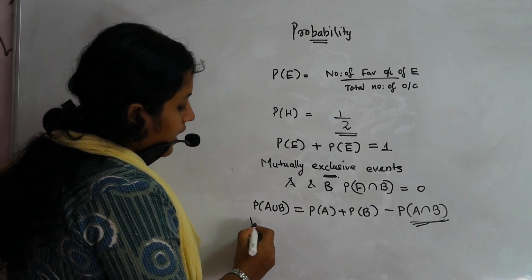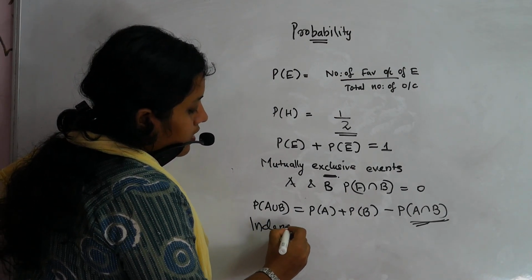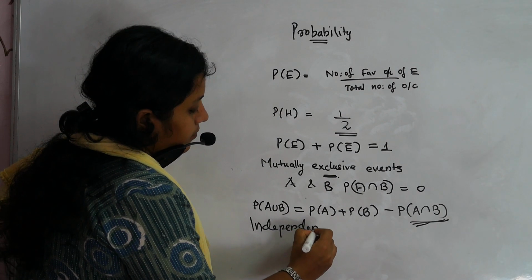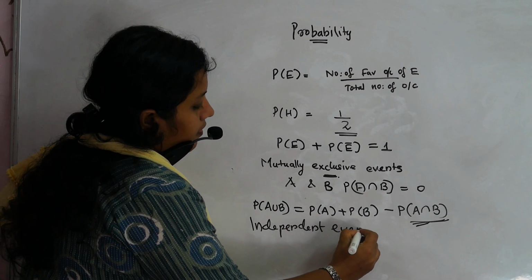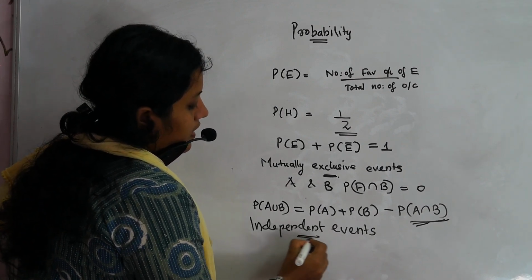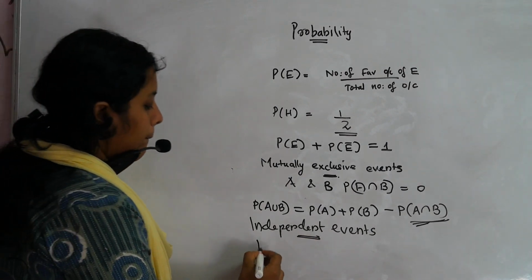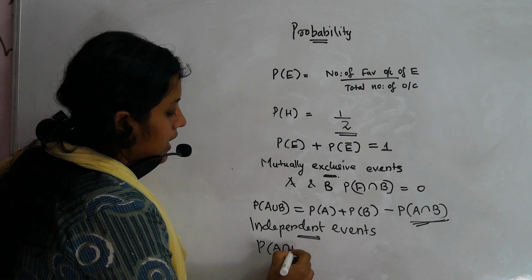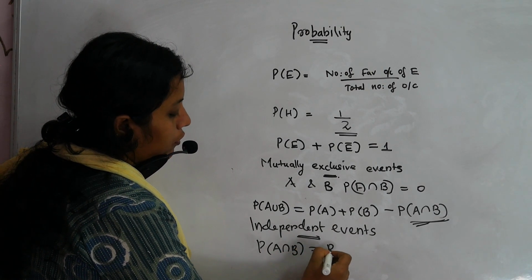Now next is, what are independent events? What is the case of independent events? Independent events, the condition is P of A intersection B is equal to P of A into P of B.